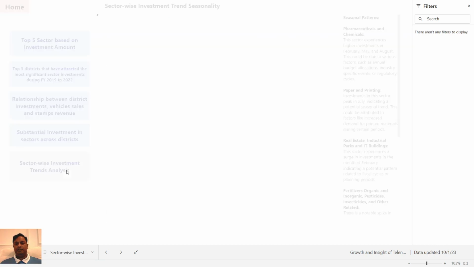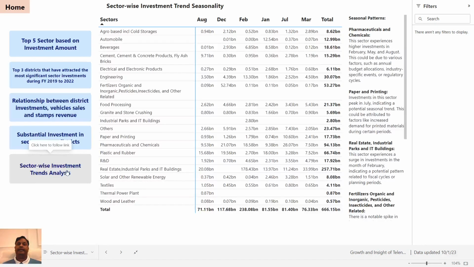Sector wise investment trend analysis. Is there a seasonality sector wise? Right? Which are the months, which are the seasons where certain sectors are invested more or certain sectors are invested less?